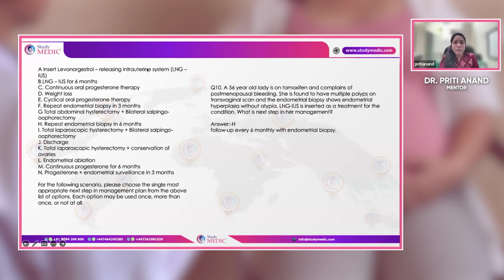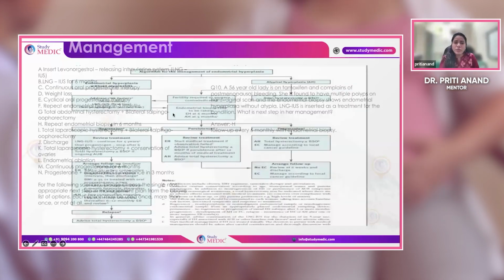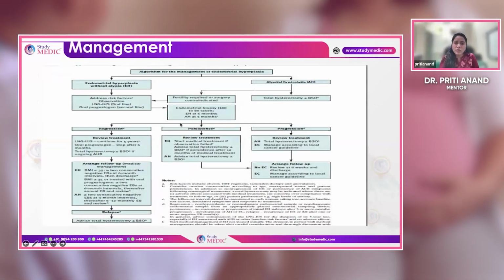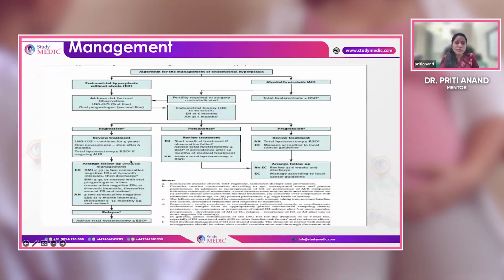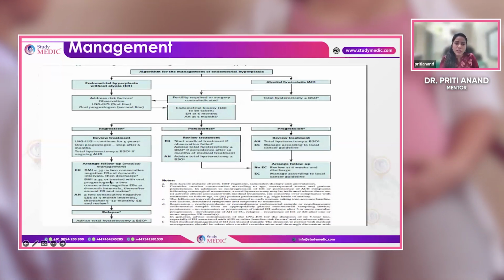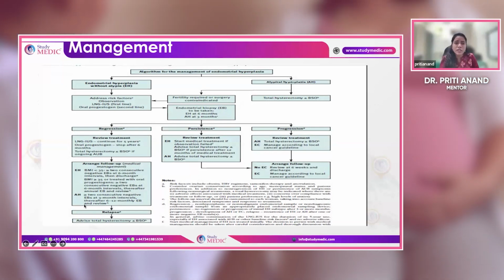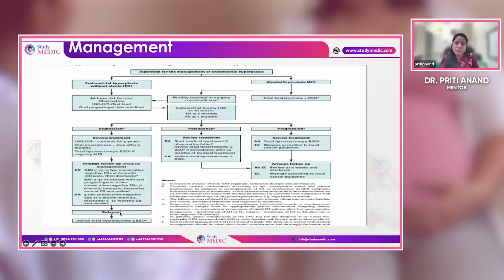So for endometrial hyperplasia without atypia, put LNG-IUS and do endometrial biopsy after 6 months. If 2 negative biopsies are obtained, you discharge the patient from follow-up. But if the BMI is 35 or more, or if she has been treated with oral progesterone, then after 2 negative biopsies, biopsies should be done every 6 to 12 months.